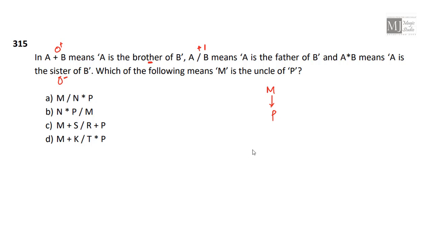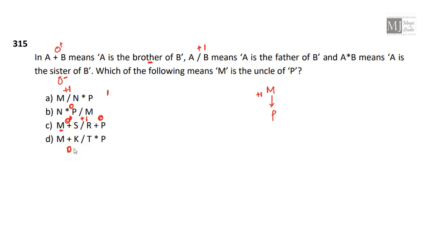That means M and P should be below him. So the relationship between M and P should be like +1. So M divided by N is +1 and into is 0. That is giving me 1. N into P, initially it is giving me 0. Same line. M plus S gives me 0, but S divided by R gives me +1, and then a 0 relation here. And the first plus was M plus, that gives me relation of M.